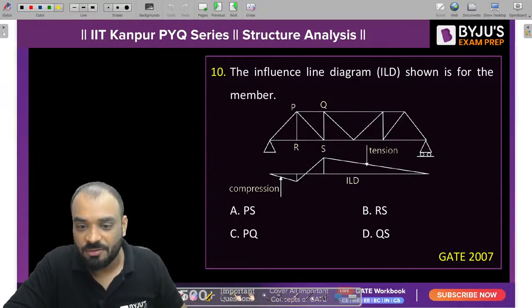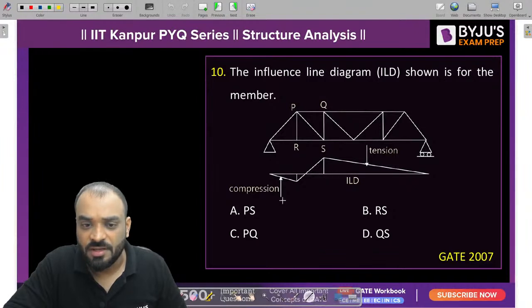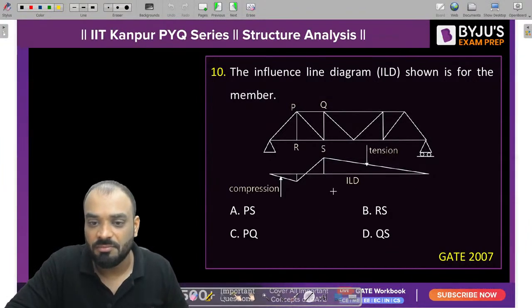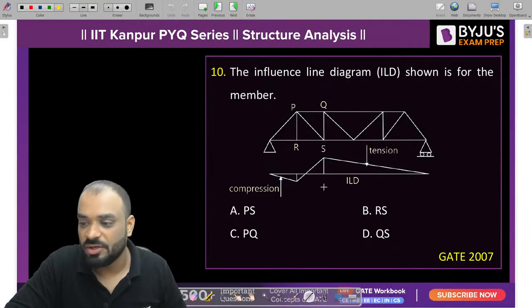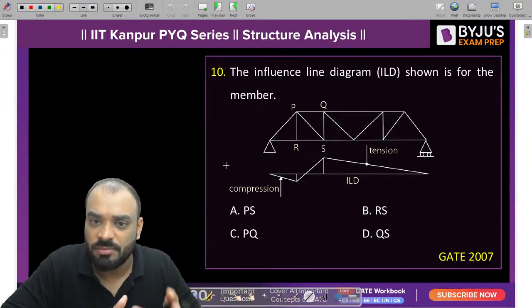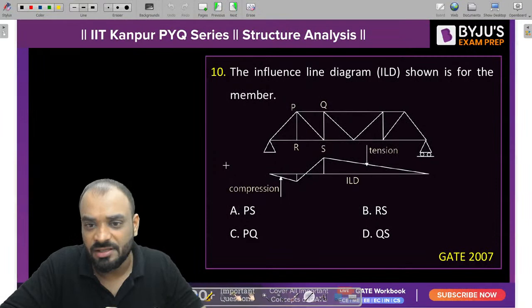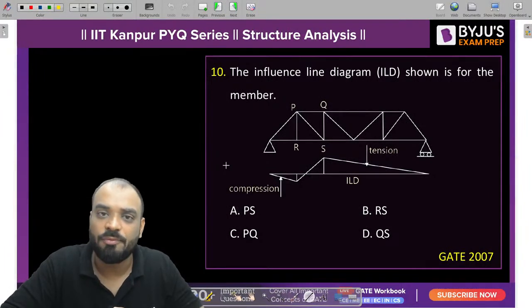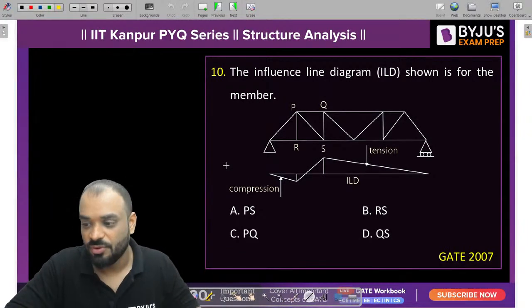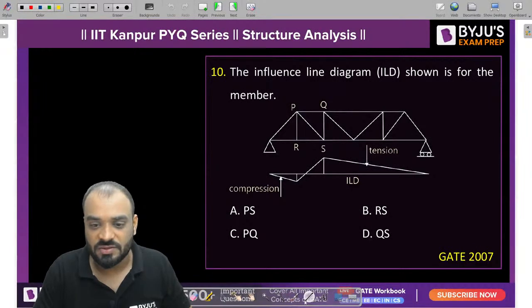The ILD of the member is already given to you, guys. You need to tell me for which particular member this ILD is given to us. No doubt, guys, we can solve this particular problem by analysis also. But you need to remember certain fundamentals so that you can solve such type of ILD of truss member problems directly in your examination, without writing anything. So let me tell you some tricks, guys, so that you can use them.